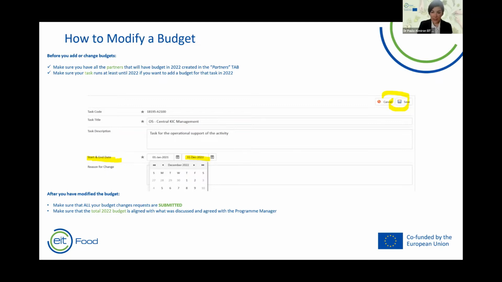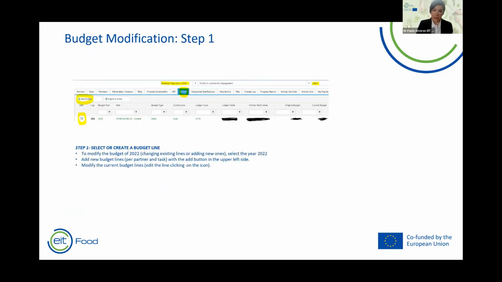And finally, consolidation means that the budget has been processed to be included in the amendment of Business Plan 2021-2022 to be submitted to EIT, and finally, EIT will have the final approval. Okay, so now let's look at which are the main parts of the budget modification.